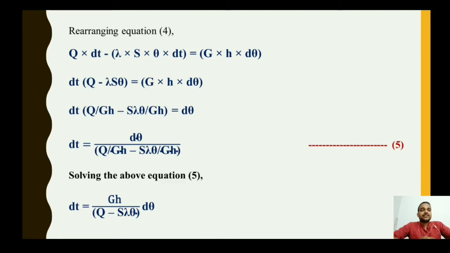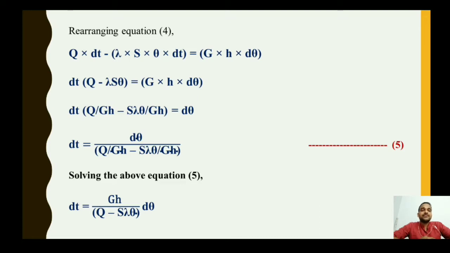What is lambda here? Lambda is the specific heat dissipation, and H is the specific heat. I told you the specific heat denotes the amount of heat per unit mass required to raise the temperature by 1 degree Celsius. Now rearranging the equation, taking dt common, we get dt in bracket Q minus lambda S theta equals G into H into d theta.